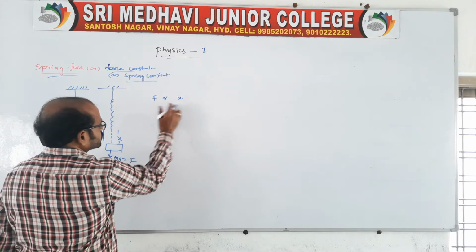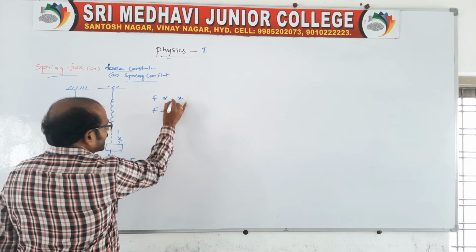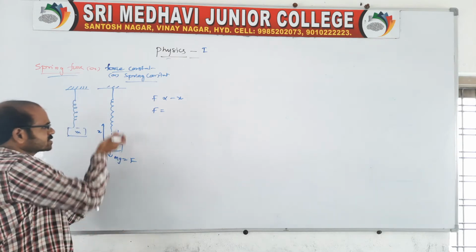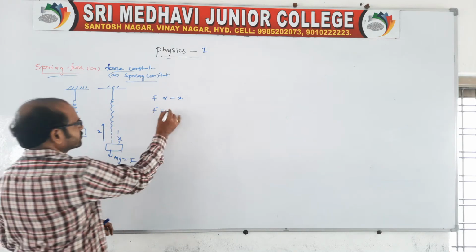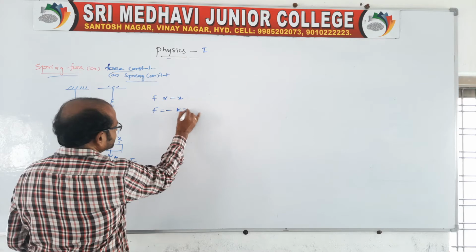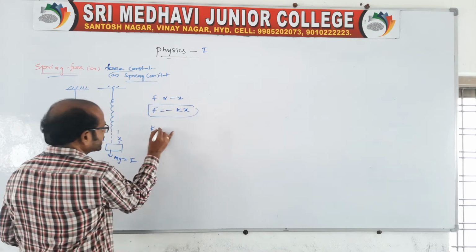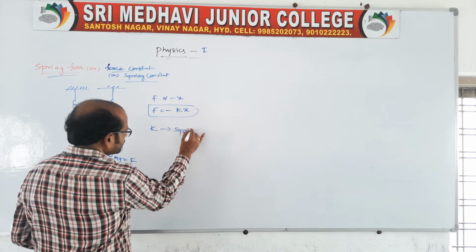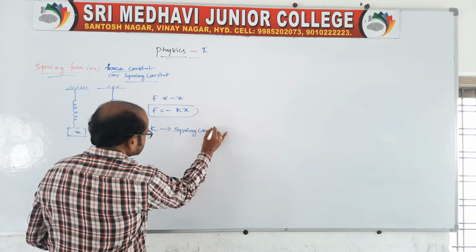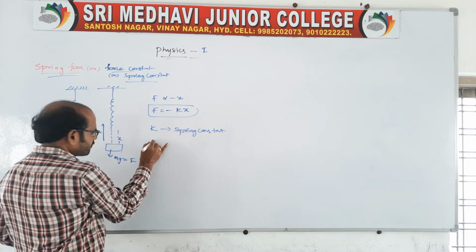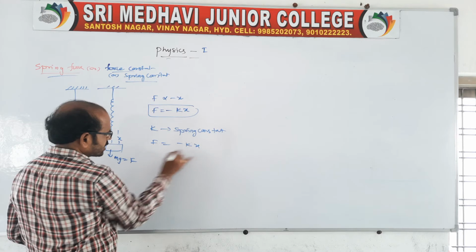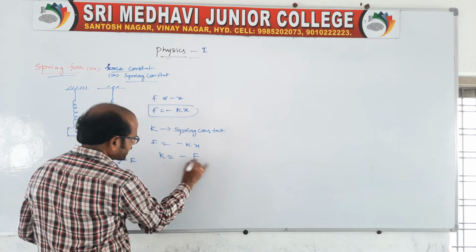Therefore, F is directly proportional to x, that is equal to minus, because again it is restoring, no. Therefore, there must be a constant introduced, that constant we call the spring constant, which we can say like this. So, F is equal to minus kx, therefore, k is defined as minus F by x.